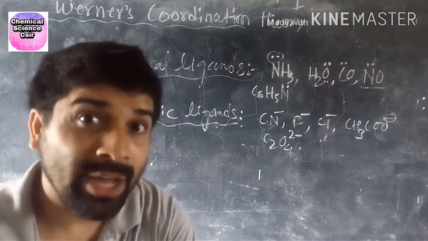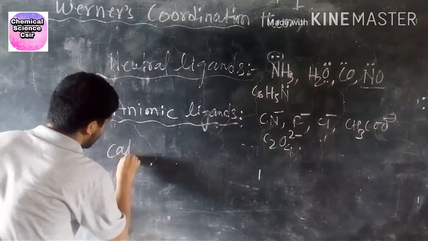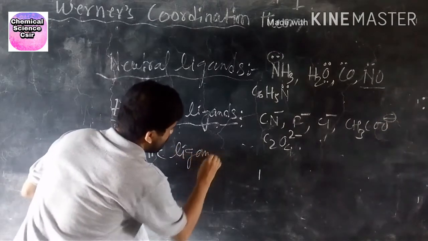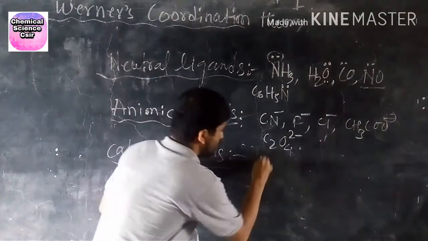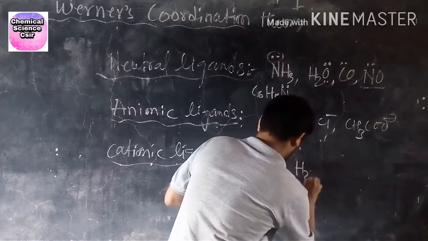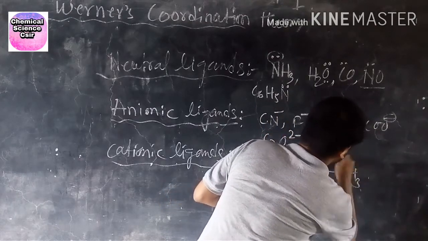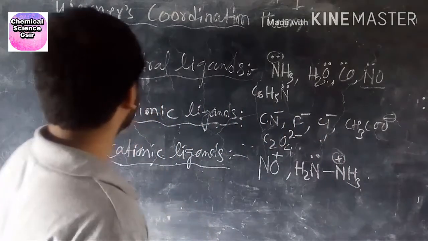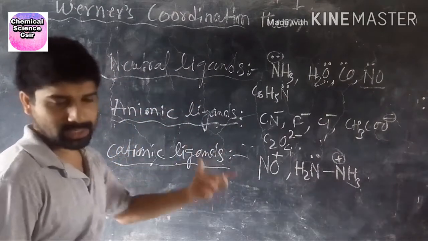Another one, the last one, is the cationic ligand. Examples of cationic ligands: NO plus and NH3 plus type species. So these are the ligand types: neutral ligands, anionic ligands, cationic ligands.